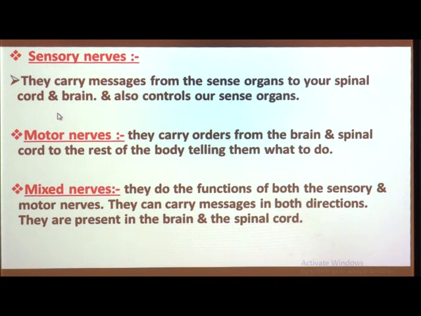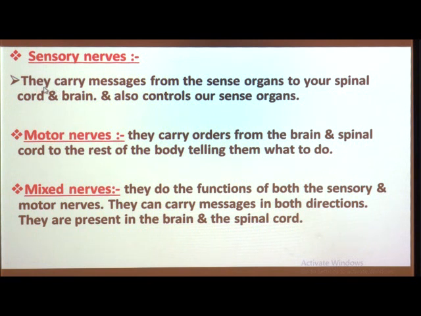the brain studies the messages and tells our body or other organs what your sense organs have seen, heard, tasted, smelt or felt. But sensory nerves can carry messages in one direction only. So, this is about the sensory nerves.